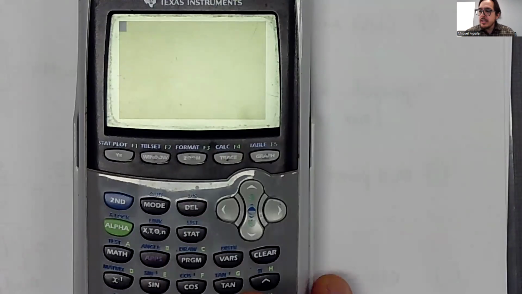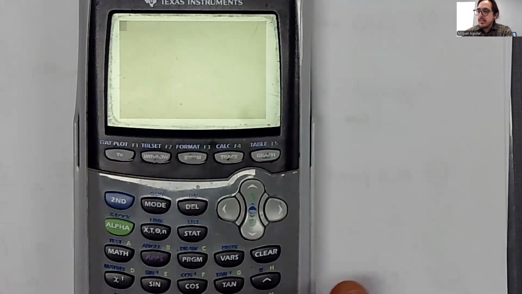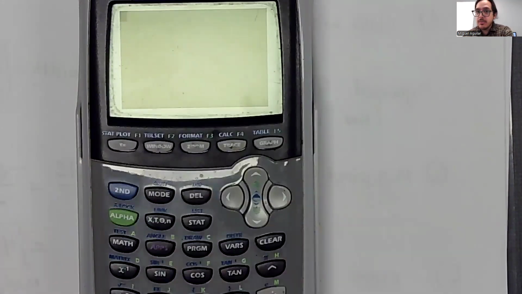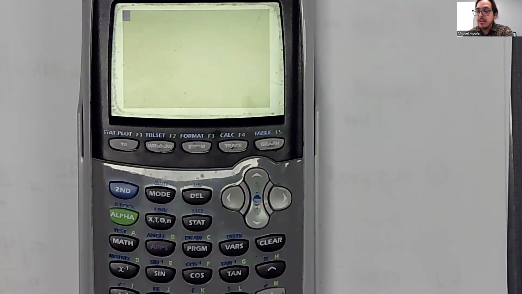And remember, to import a data set into your calculator, you need to make sure you do 2 things at the very beginning of this problem. One, you may have old data in your calculator from a previous problem, a previous homework exercise, or a previous test. Let's go ahead and clear the memory of our calculator just to make sure that we have a fresh,